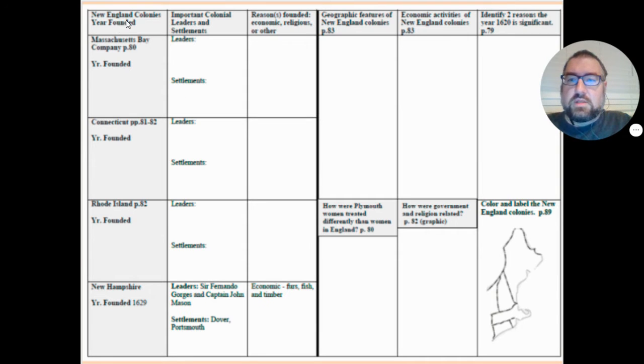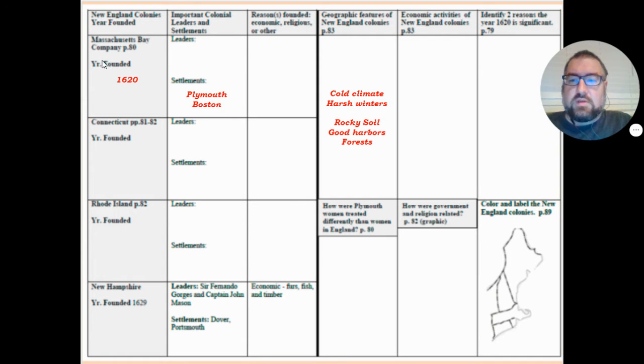Next up is the New England colonies. So previously we talked about the geography of the New England colonies. They were known for having a cold climate and harsh winters, along with rocky soils, but good harbors and a lot of forests. So we're going to bring all of this together in a little bit. The Massachusetts Bay Colony was founded in 1620. Its big settlements were Plymouth and Boston.